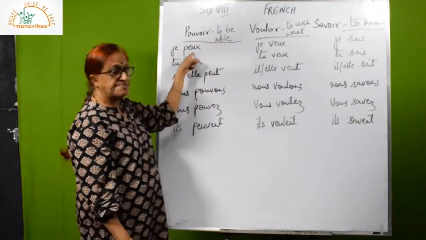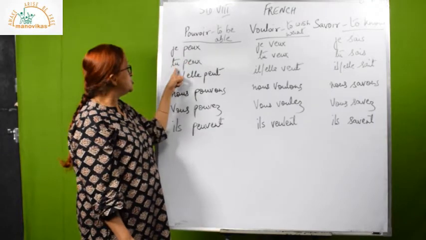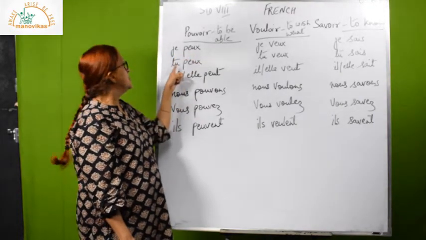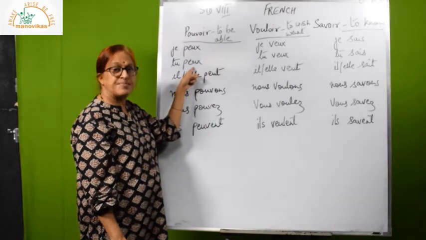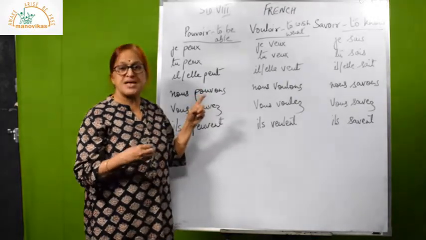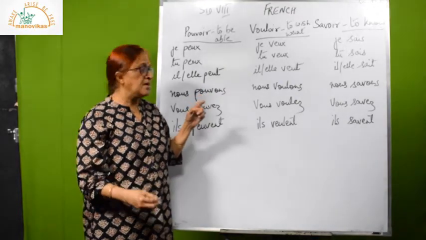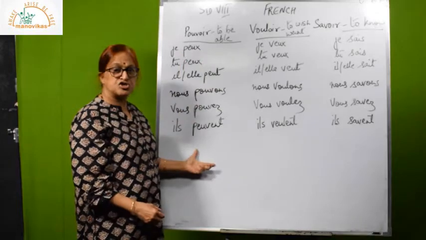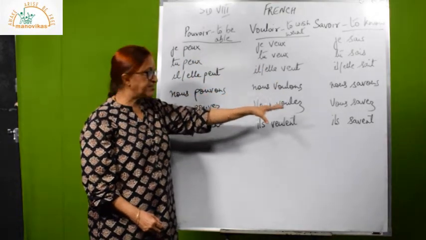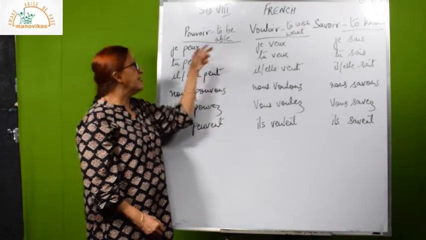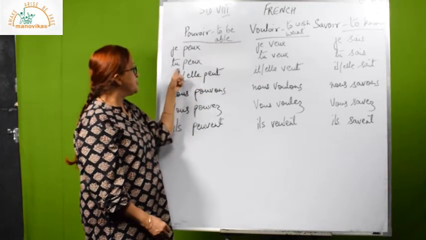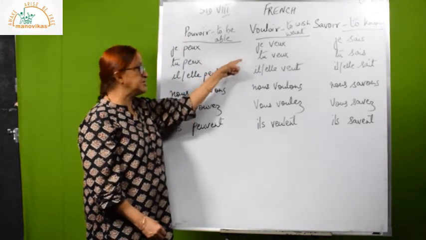So je peux, P-E-U-X. Tu peux. Je peux means I can, I am able to. Tu peux means you can, you are able to. So while I am saying this, I want you to take them down in your notebook. You write the conjugation and side by side, here on the board I don't have that much space, you write the English meaning. For example, je peux, I can, I am able to. Tu peux, you can, you are able to.